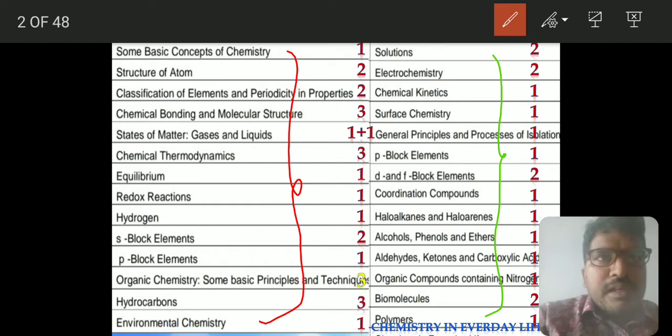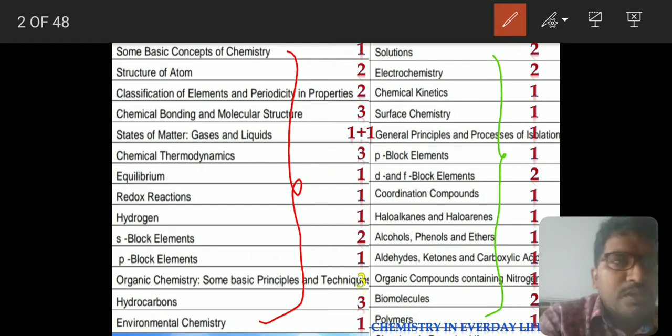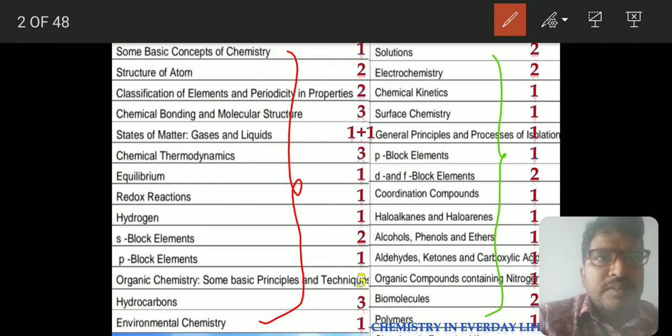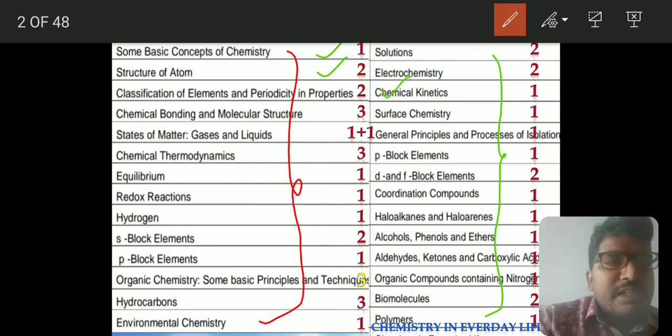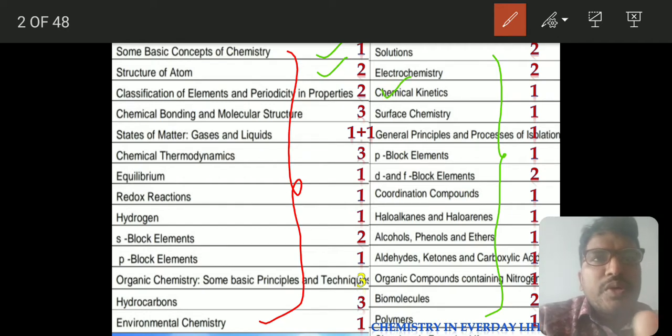Basic concepts of chemistry, based on the mole concept: one question has come. Structure of atom: 2 questions. Classification of elements and periodicity in properties: as I told you, study inorganic chemistry collectively, don't study bit by bit.